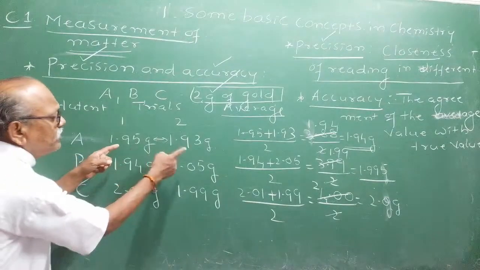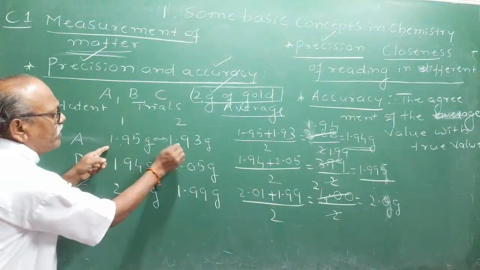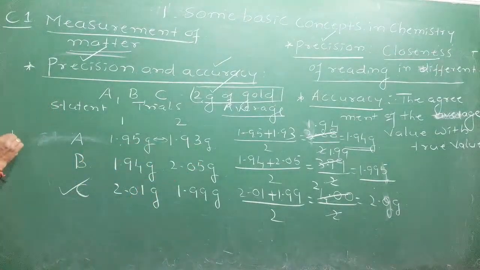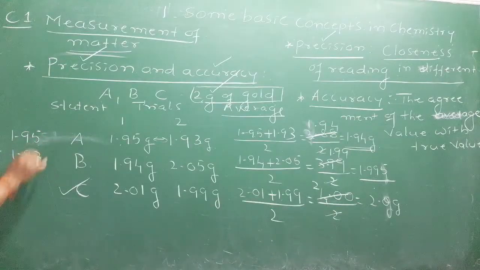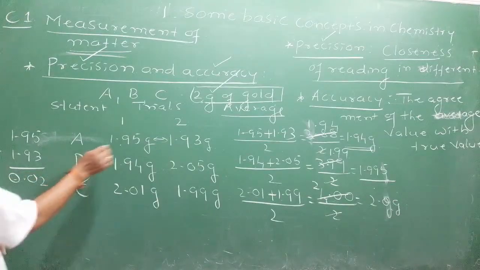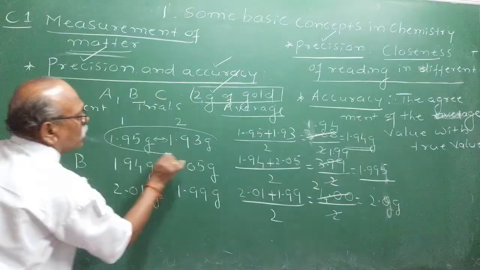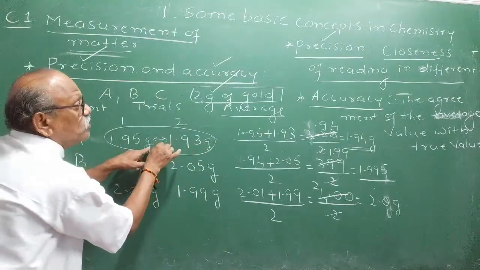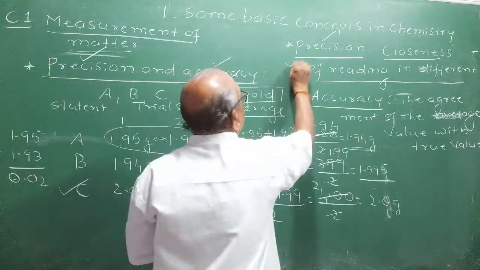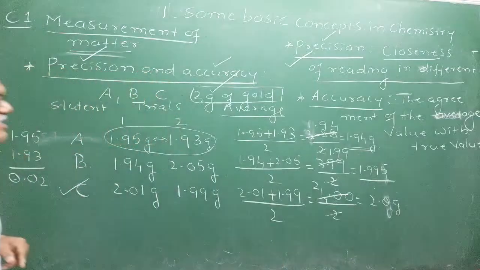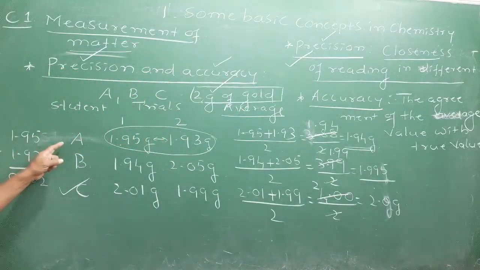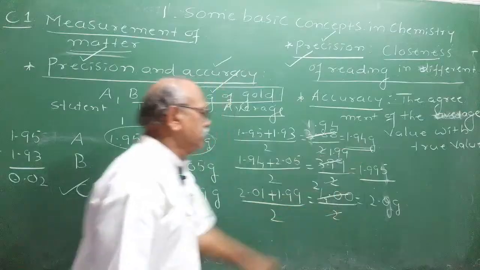What is the difference between his readings, 1.95 and 1.93? 1.95 minus 1.93, 5 minus 3 is 2. That is 0.02. It means this particular student's readings are very, very close. Therefore, you can say that A is precise. Student A is precise but not accurate.